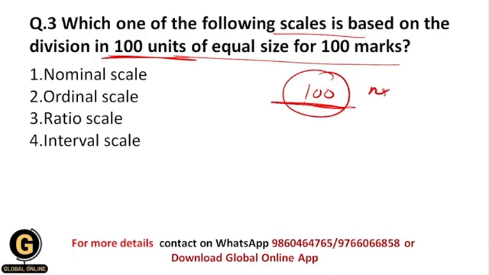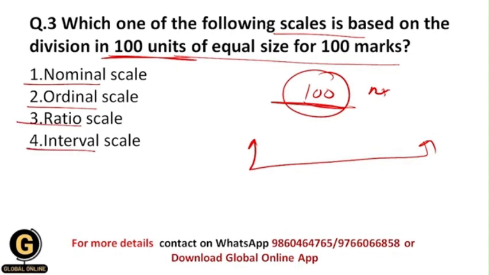What scale is exactly based on this, whether it is nominal scale, ordinal scale, ratio scale or interval scale? Students, I have told you what nominal, ordinal, ratio and interval scales are. So your correct answer for this question is 4, that is interval scale.